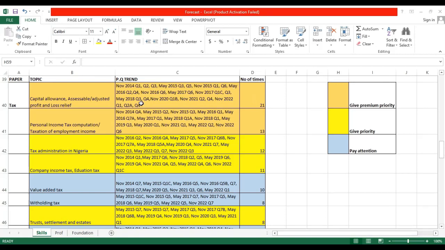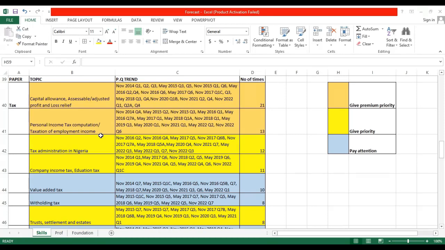Yes. All right. So the next will be the category to give priority to, and that's your tax administration in Nigeria. Now, this is another topic that ICAN loves to examine a lot. As you can see on the screen, from November 2016 up to November 2022 last diet. So you can't escape tax administration in Nigeria. It might be in your May diet or November diet. Just be prepared. Anything can happen. Just expect tax administration in Nigeria.